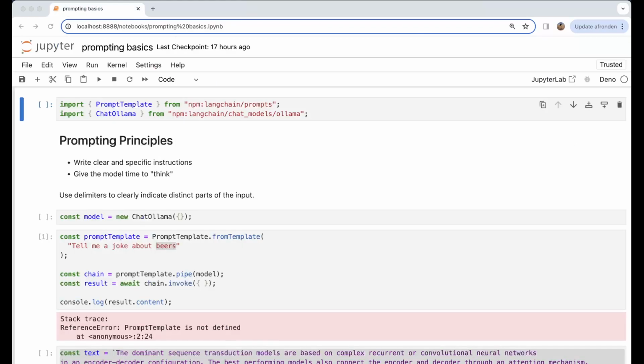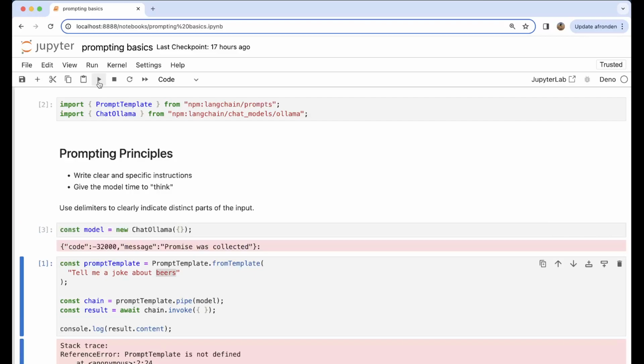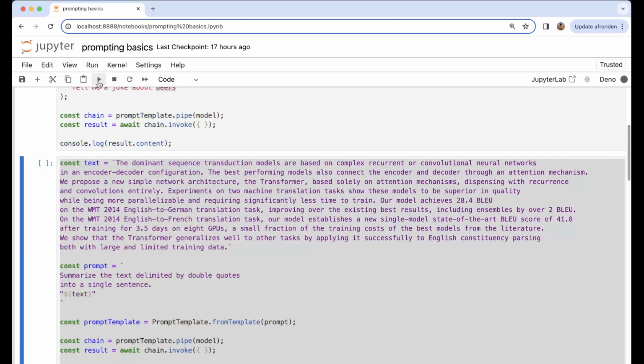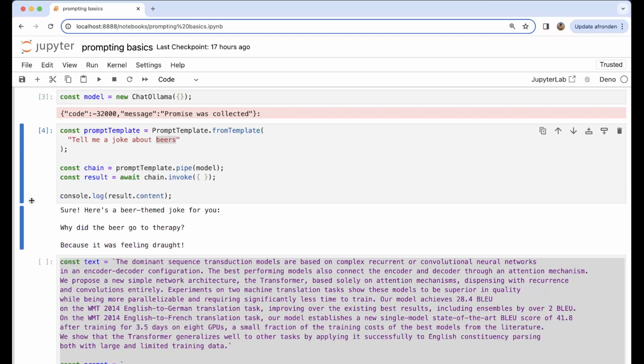Right, so I prepared a little bit of a Jupyter notebook, and in the first cell I'm just going to import our prompt template and our ChatOllama. Then I'm going to instantiate ChatOllama. I'm going to ask ChatOllama to tell a story or a joke about beers. And here it is. It tells me a story about beers.